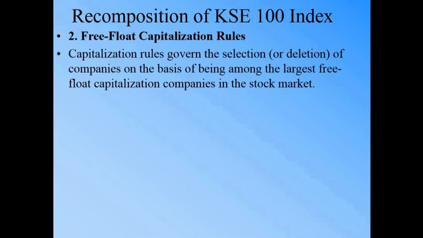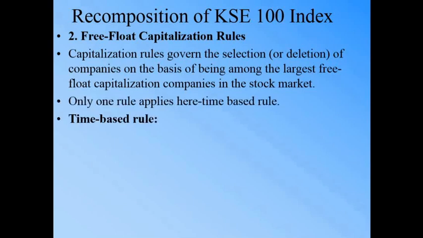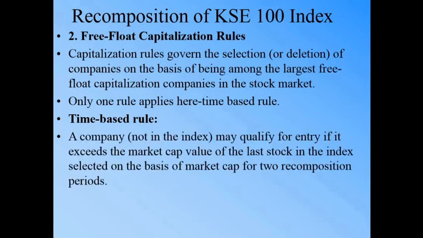The second one is the free float, the selection of the 65 companies. The first was based on the sector; now it is based on how the 65 companies are being selected. The capitalization rule governs the selection or the deletion of companies on the basis of being among the largest free float capitalization in the stock market. So only one rule applies here, that is the time based rule. How it works: a company not in the index may qualify for entry if it exceeds the market capitalization value of the last stock in the index for two recomposition periods.